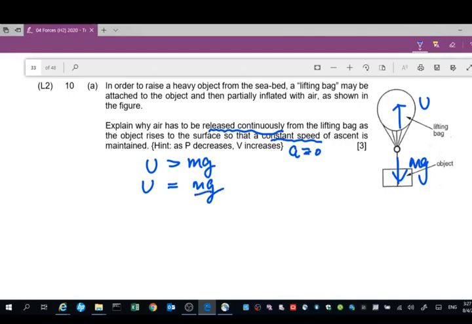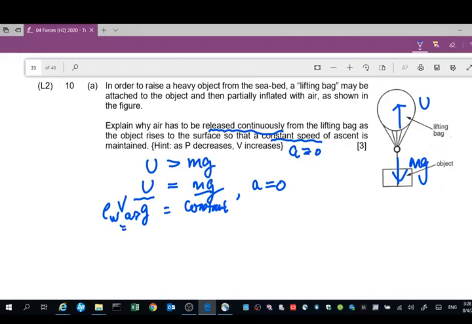Now the weight is constant here. Now this is constant, which means the upthrust must also remain constant, right, in order for it to move at a constant speed. So this upthrust depends on the density of water, and the volume of mostly the airbag, times g. Okay, so this must remain constant. The problem is if you don't do anything, the volume will not remain constant. Okay, why is that so?